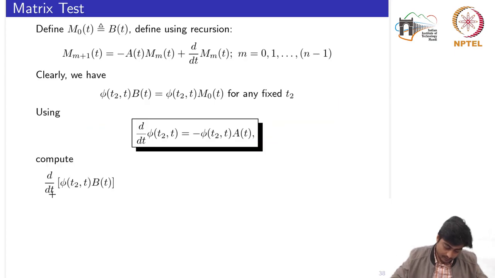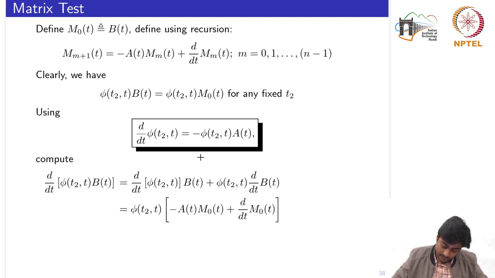Okay, so now we compute the derivative of the term on the left hand side. By using the chain rule, we have the derivative of the first term into B of t, plus the first term into the derivative of the second term. Now this part I would replace by this one.